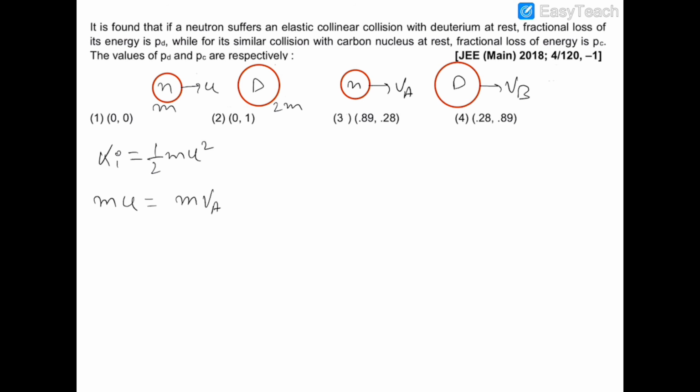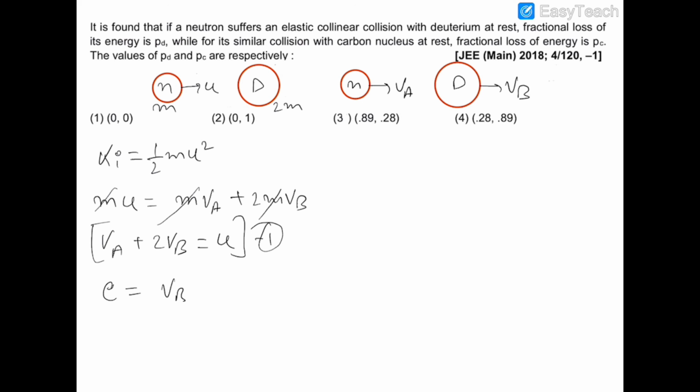So this is m va plus 2m vb. So va plus 2vb will be equal to u. This is the first equation. And also this is an elastic collision, so (vb minus va) upon u is equal to 1. So vb minus va is equal to u. This is equation number 2.